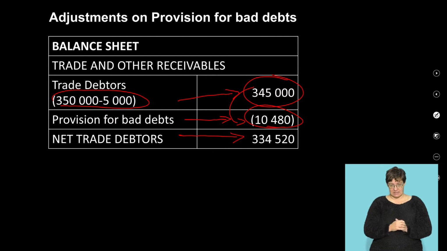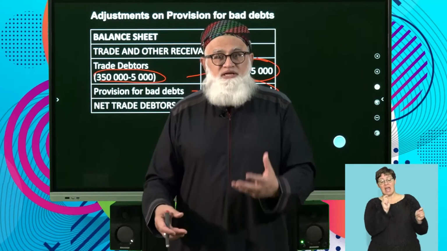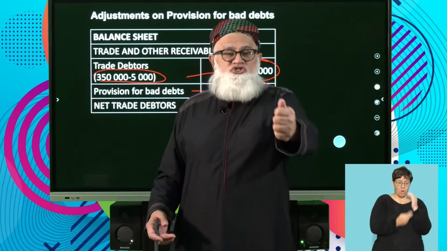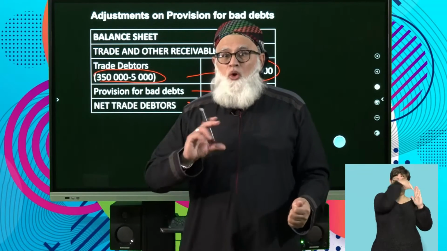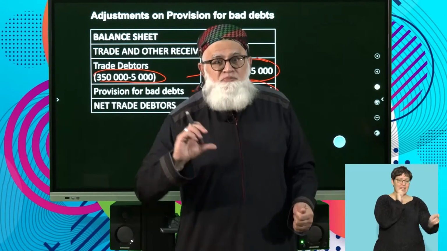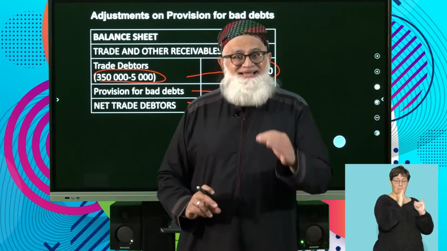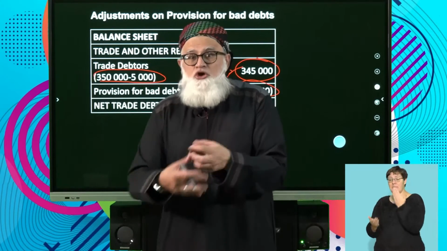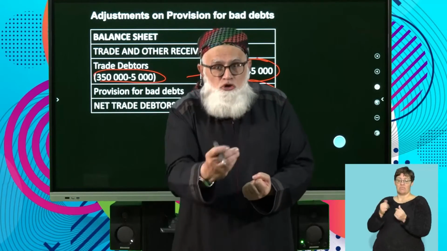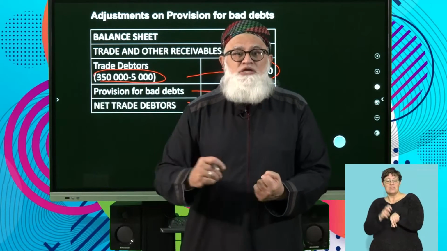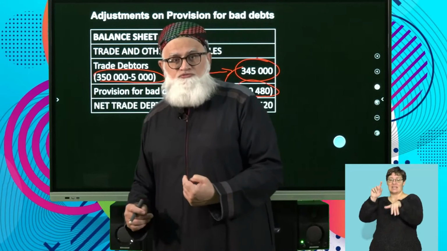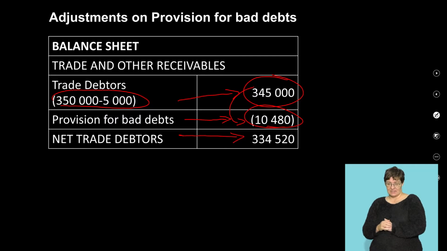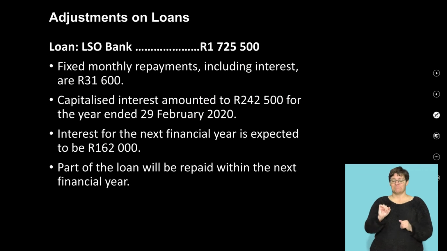334,520. So in this case, you can clearly see how that adjustment impacts on both your statement of comprehensive income. What will go in there? The adjustment of your provision for bad debts, either the increase or the decrease. And what goes to your balance sheet? Your final amount, your new provision that you need in your balance sheet is the 10,480. There we go. There it is. And this then completes the adjustment.